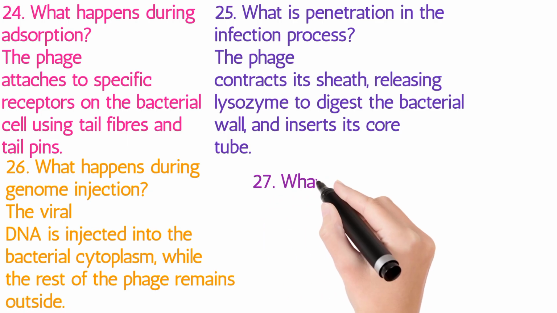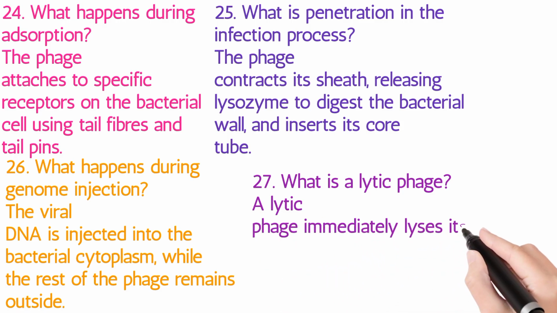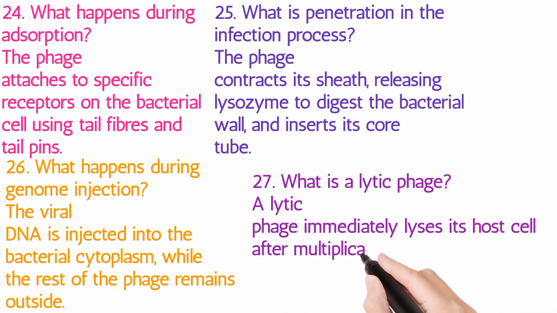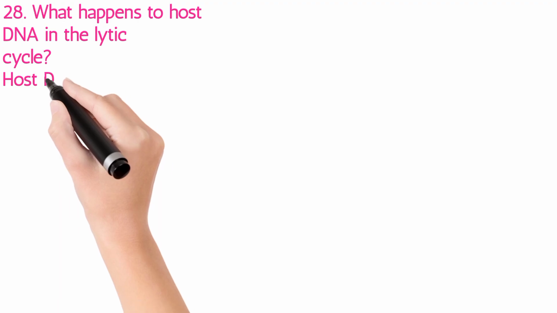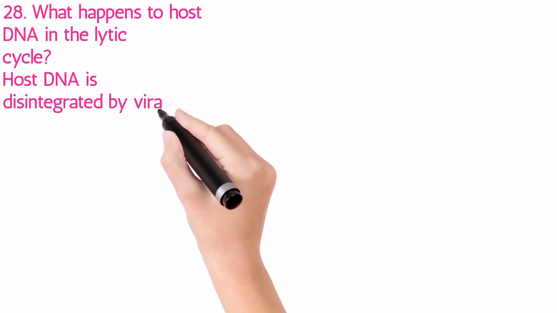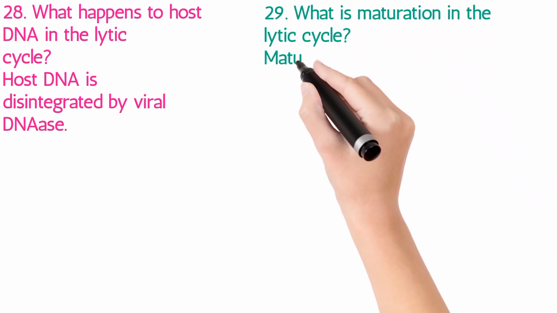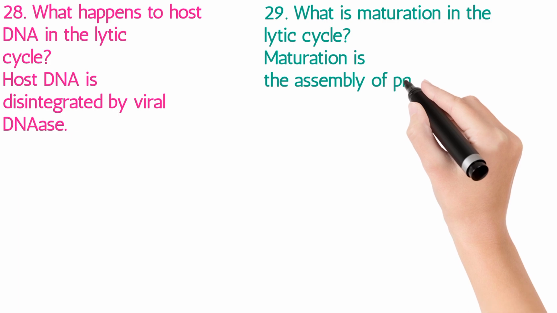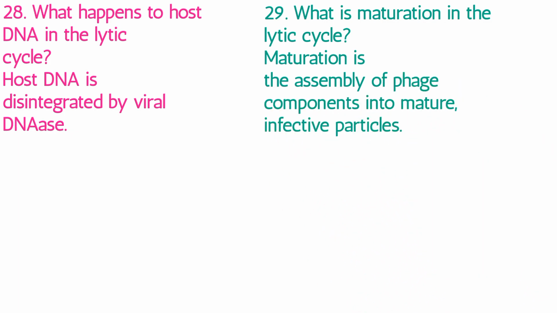Lytic cycle. 27. What is a lytic phage? A lytic phage immediately lyses its host cell after multiplication. 28. What happens to host DNA in the lytic cycle? Host DNA is disintegrated by viral DNAs. 29. What is maturation in the lytic cycle? Maturation is the assembly of phage components into mature, infective particles.